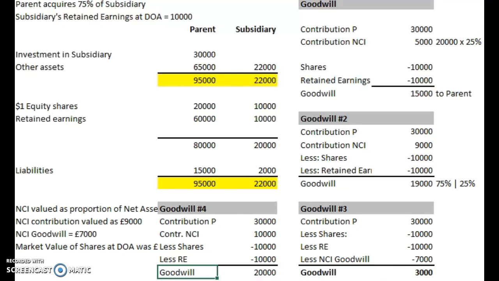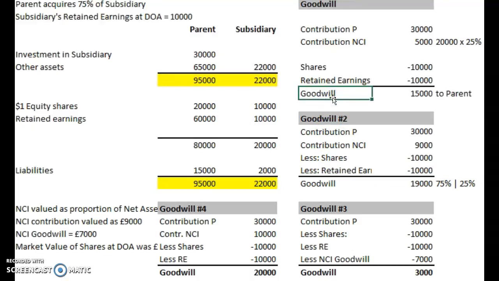So goodwill in this instance was 20,000. Goodwill in this instance just to the parent, because we had the goodwill given in the question at 7,000. So goodwill to the parent is 3. Number 2, going backwards. Goodwill here in total was 19,000, which will split 75-25.